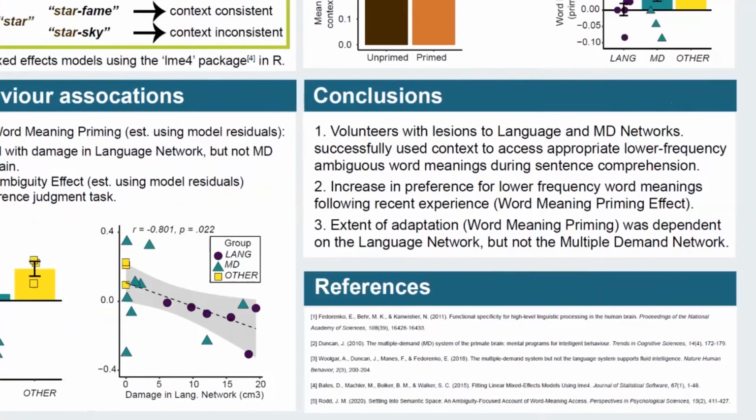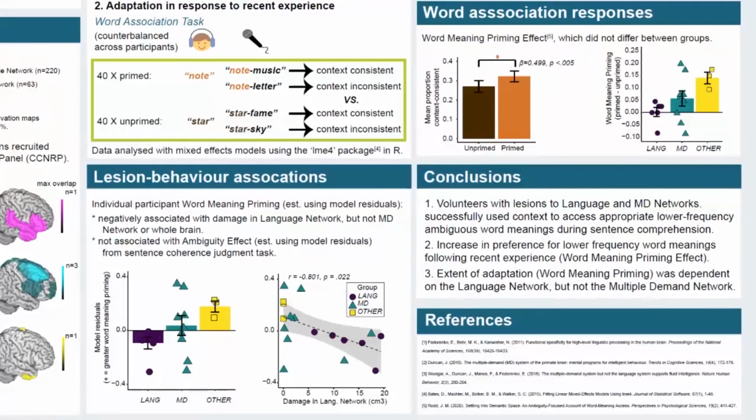This brings us to our final conclusion and the key finding. Adaptation in response to recent experience as measured by word meaning priming was dependent on the language selective network, not the MD network, and was not driven by poor comprehension.